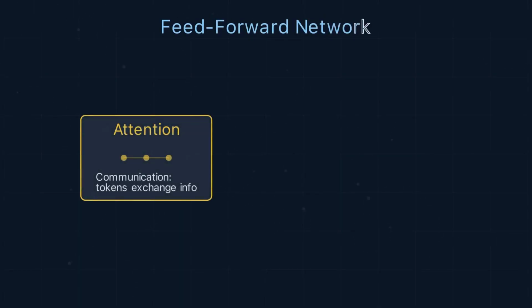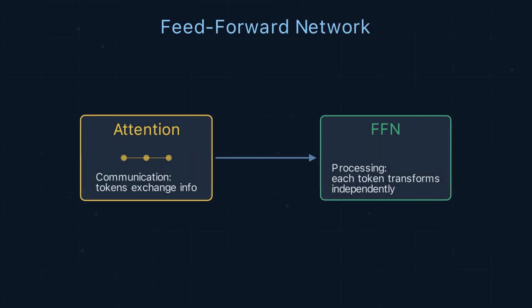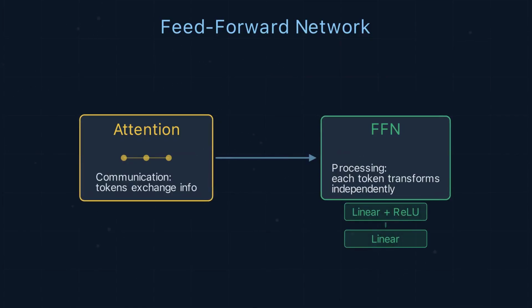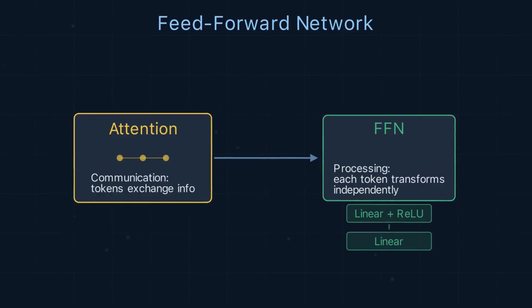After attention, each token passes through a feed-forward network, a two-layer MLP. Attention is communication: tokens exchange information. The FFN is processing: each token independently transforms what it gathered.